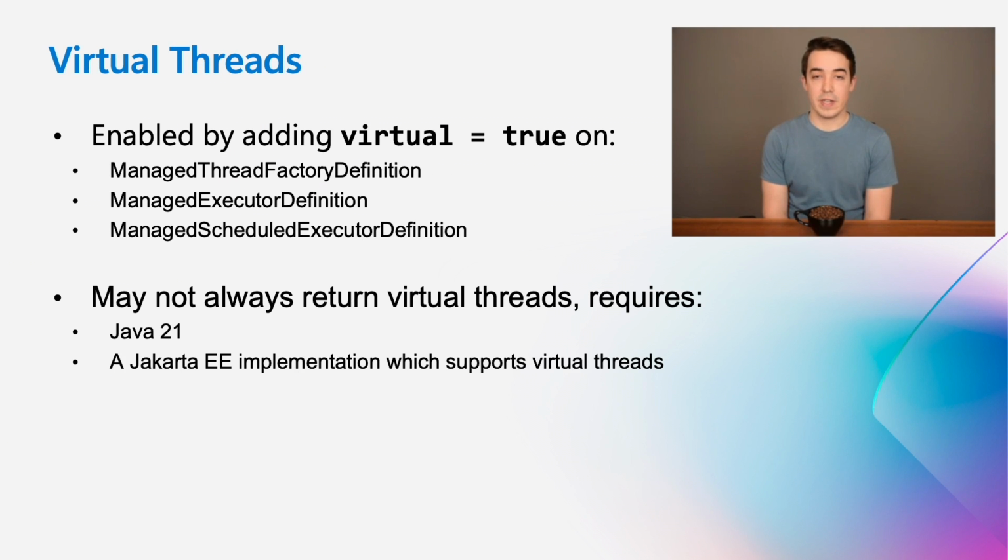Virtual threads are an exciting new addition in Java 21. With Concurrency 3.1, virtual threads can be enabled on a managed executor, managed scheduled executor, or managed thread factory definition by specifying virtual equals true. There are a few important things to note with virtual threads in Concurrency 3.1. They require both running on Java 21 and a Jakarta EE runtime which can provide virtual threads. If either of these conditions are not met, the executor will use platform threads instead.